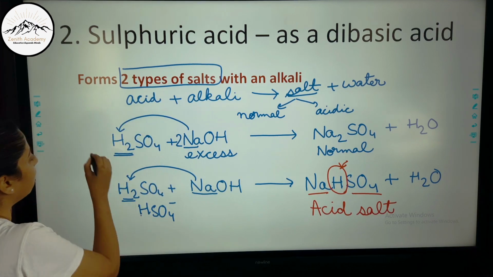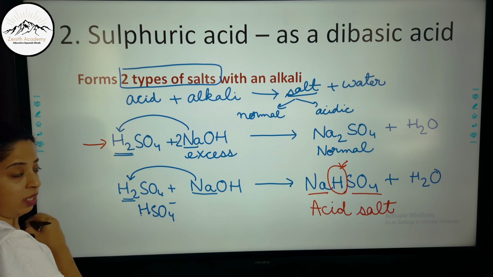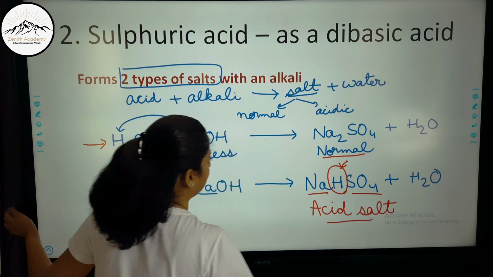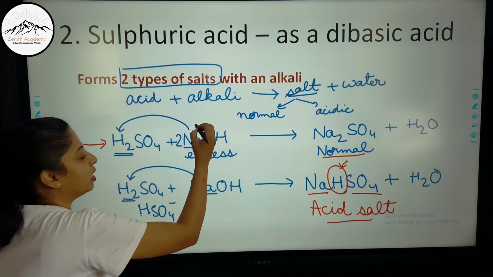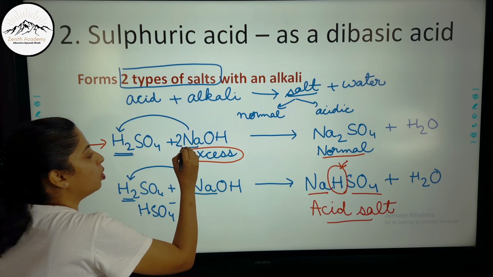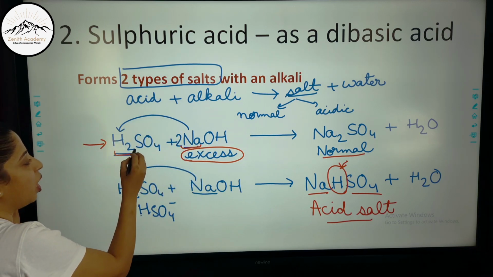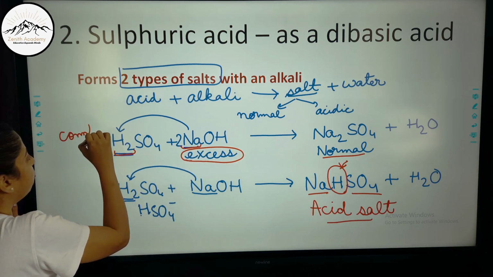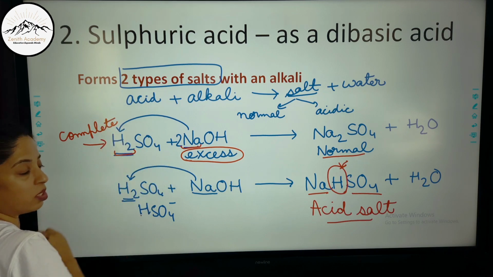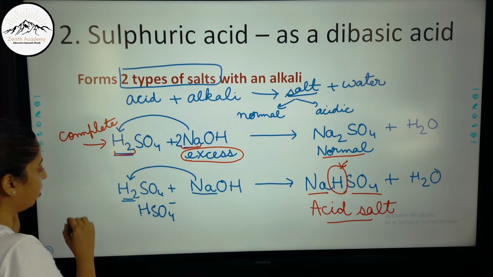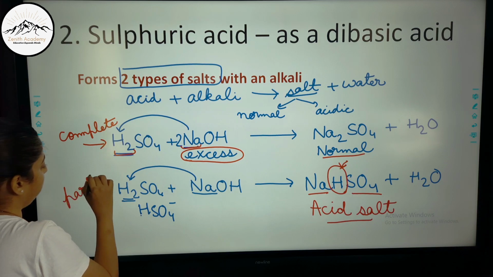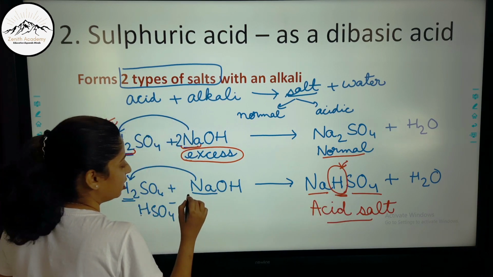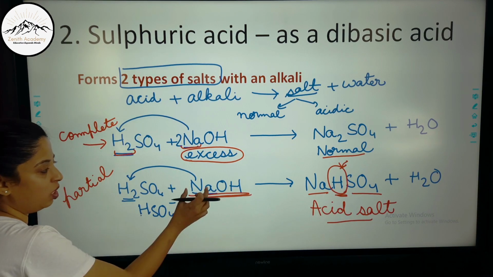So we can conclude that H2SO4 acid reacts with an alkali and forms two types of salt, normal salt and acid salt. When is normal salt formed? When the alkali is in excess, so both the cations of the alkali replace both the hydrogens. This is formed by complete replacement of hydrogen from the acid, and the acid salt is formed by partial replacement of hydrogen from the acid. Here this H remains, and this is when the alkali is not in excess. We have only one Na available.